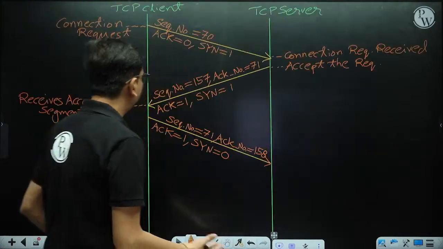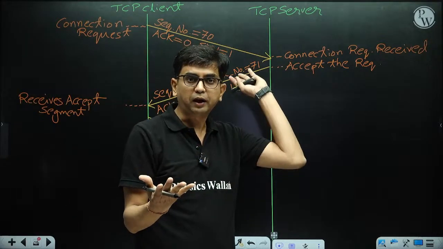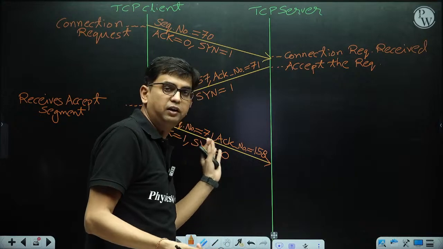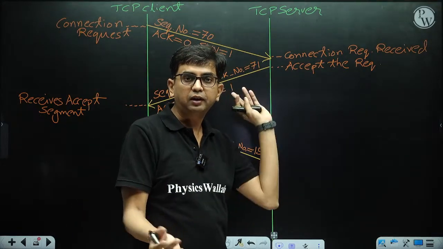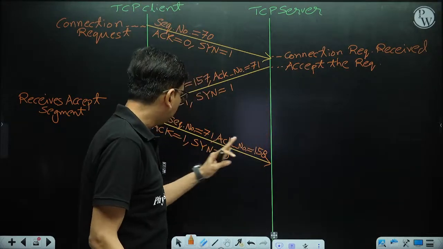You can see here the number 70 is consumed by the SYN packet, and the first byte sequence number starts with 71. The number 157 is consumed by the SYN packet, and the first byte sequence number from the server side is 158.